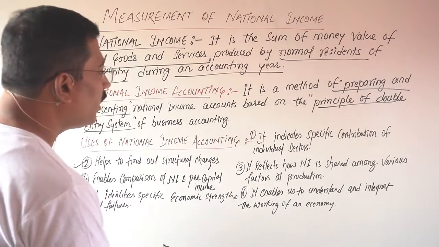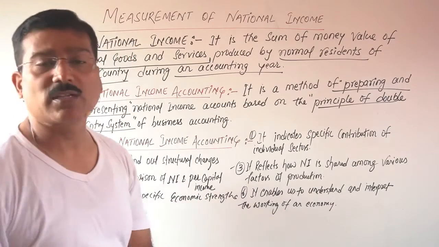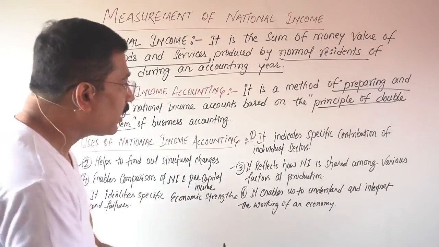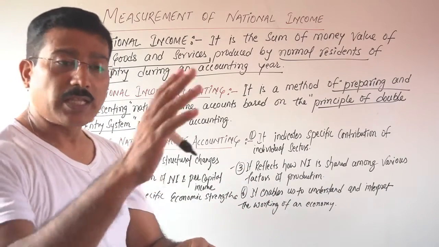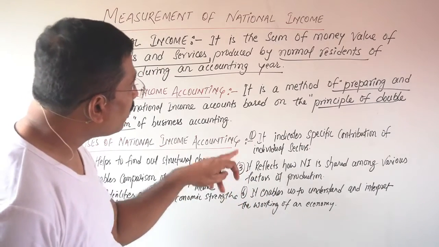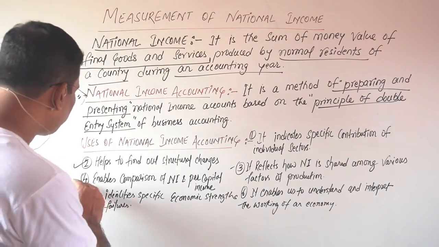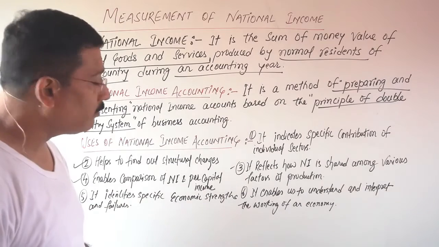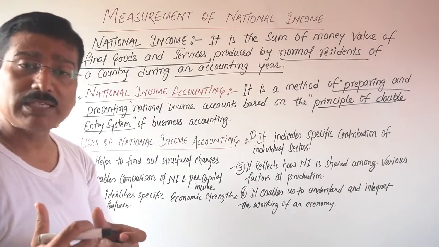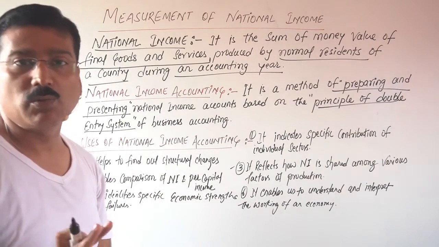Okay. Third, it reflects how national income is shared among various factors of production. First, you have calculated the national income. Then the next thing is how national income is shared. The entire national income is shared between the different factors of production. Then only the national income accounting enables us to know. Clear? Then the fourth point, it enables comparison of national income and per capita income. What is our national income and what is our per capita income? The comparison can be enabled after the national income accounting.